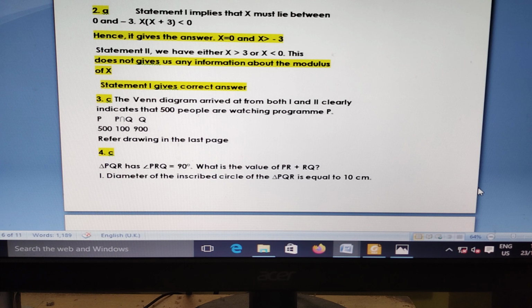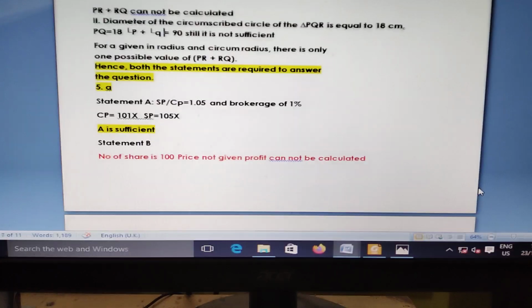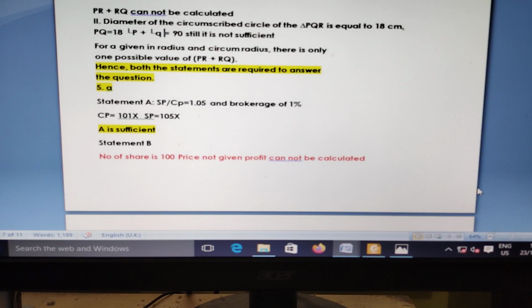Then question number 4, PQR with angle PRQ at 90 degrees. What is the value of PRQ? Statement 1: the diameter of the inscribed circle of PQR is equal to 10 centimeters, r is equal to 5. PRQ cannot come. Statement 2: the diameter of the circumference of PQR is 18 centimeters, PQ 18, this angle is 90. Still not, but if we add both things, we can easily calculate PR plus RQ. So we need both statements, C.